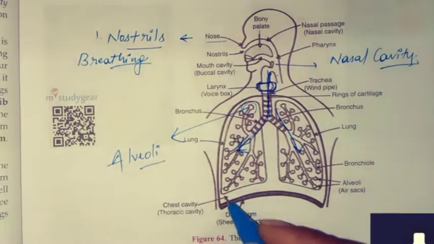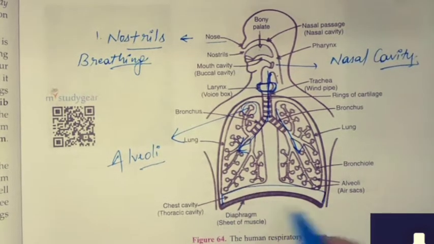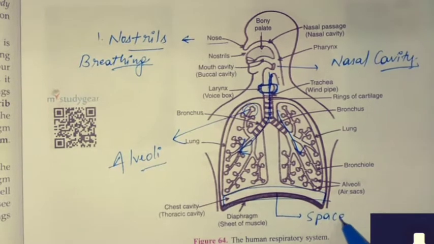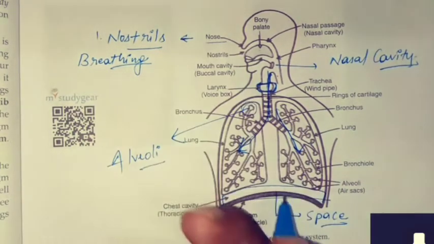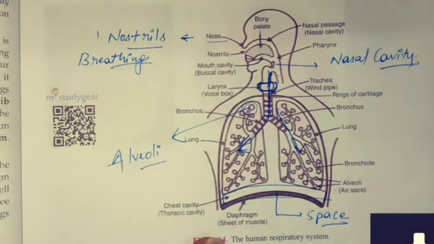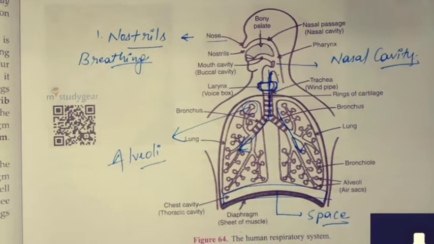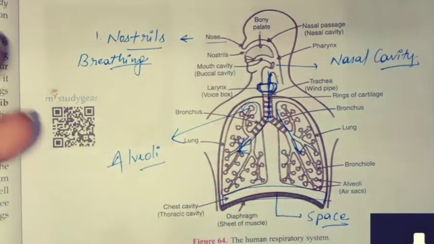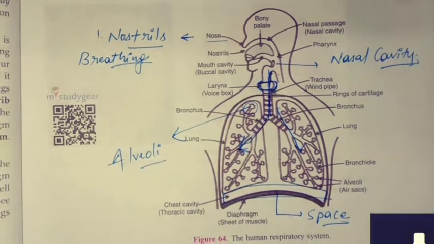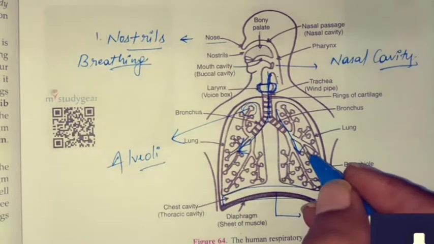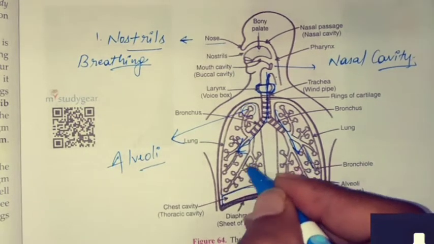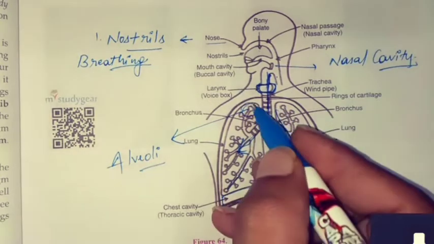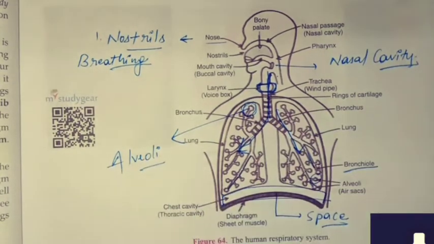This is the chest cavity, this is the space. When we take in air, the diaphragm moves. It moves upward and inward and makes space for the absorption of a large amount of air. Bronchioles, these pipelines which you are seeing, the fibers, these are bronchioles, and these I already told you, the small branches, these are alveoli.